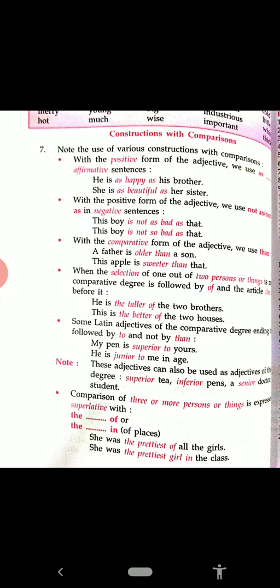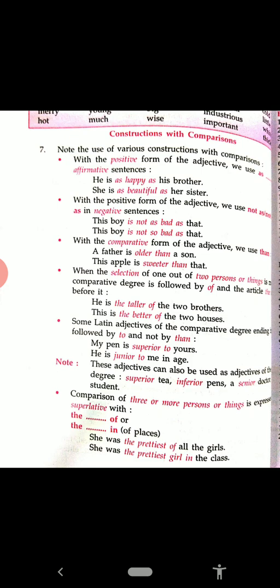Also, a comparison of three or more persons or things is expressed by the superlative degree, with "of" or "in" for places. See the example: she was the prettiest of all the girls. Many girls were there, more than two. Then the sentence will be, she was the prettiest of all the girls. And she was the prettiest girl in the class. It is the place.